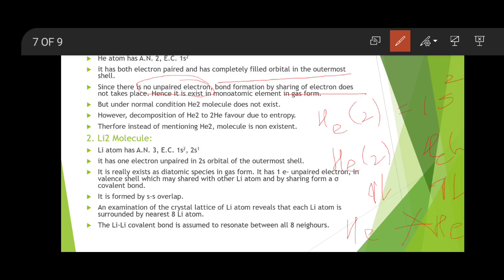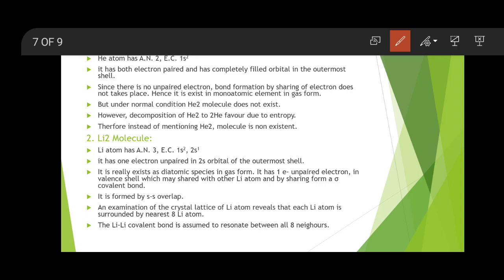That means helium exists in a monoatomic form and not in a diatomic form, in the gaseous state. That's why under normal conditions the helium molecule does not exist. This is also explained with the help of entropy. Entropy favors the decomposition of He2 molecules into helium atoms, and therefore you have to remember that. This is about the He2 molecule.